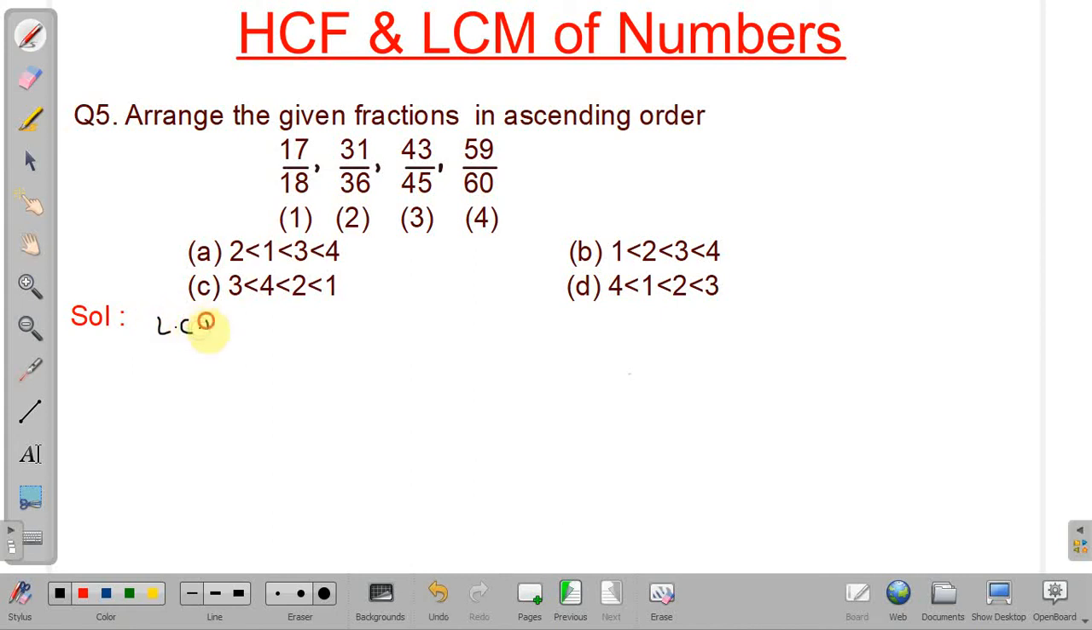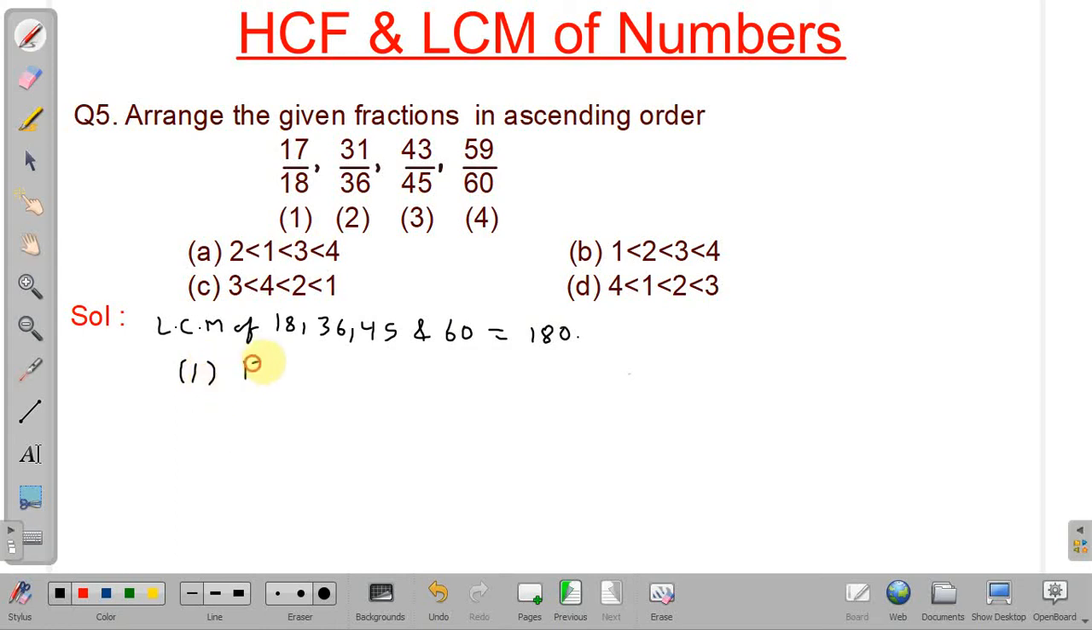So the LCM of 18, 36, 45 and 60. When you find the LCM, it will be 180. Now we have to make the denominators of all the fractions 180. For that we need to multiply numerator and denominator by a certain factor.